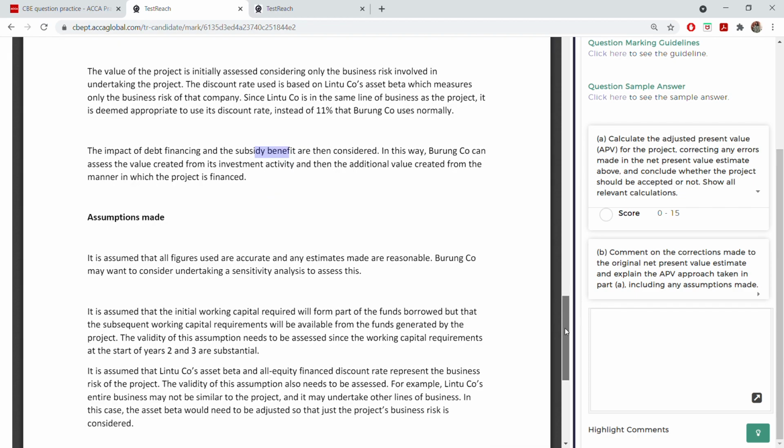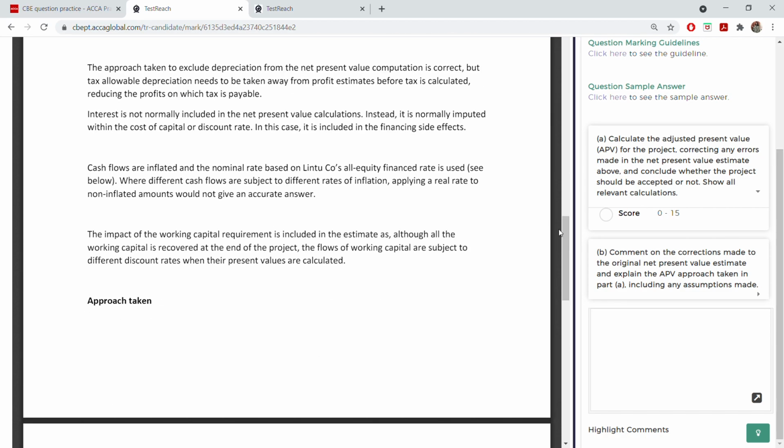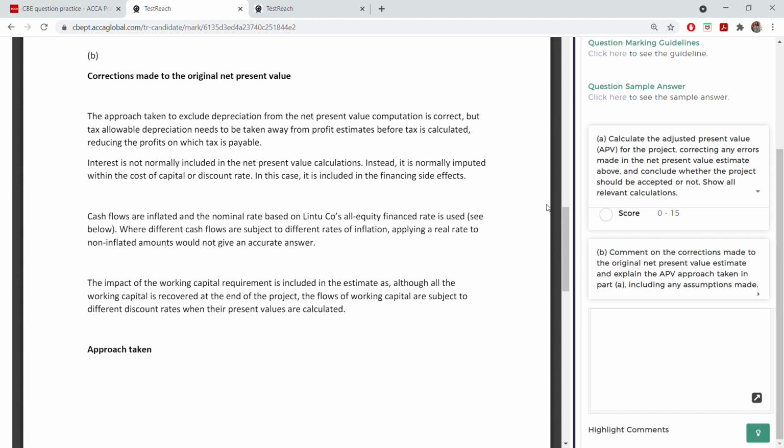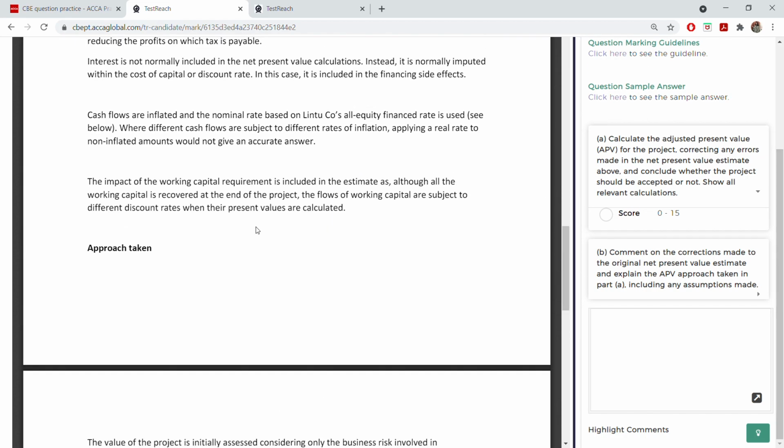Now we are moving to the assumptions. Assumptions you can write as many, 3-4 assumptions you can write. So the balance, just calculate the number of points that you wrote. 4 corrections, 4 points. It does not matter how many lines you write. 1 mark only. You can write 1 point in 10 lines or in one line. It's up to you, but don't waste so much time explaining in detail. If you can write it short and to the point, that's enough.